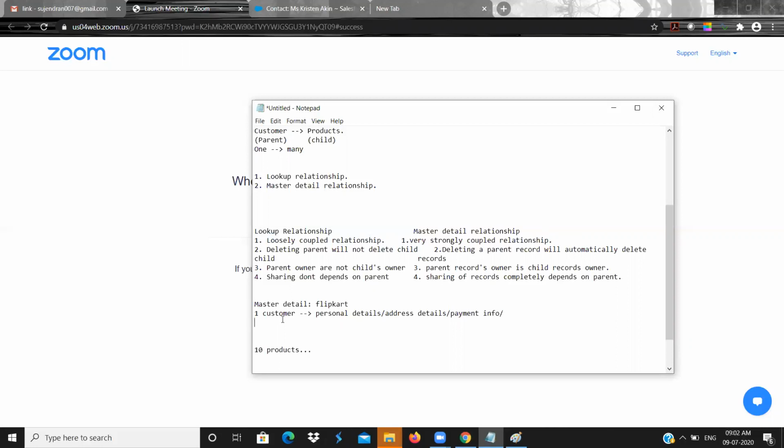So here they will want a master detail relationship. For personal details and customer details, they will prefer a lookup relationship. Why? Because even if they delete one record from the customer what they ordered, they don't want to delete their other information. So here they will prefer lookup, and there they will prefer master detail.